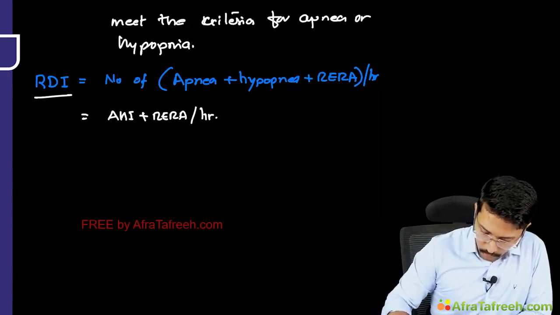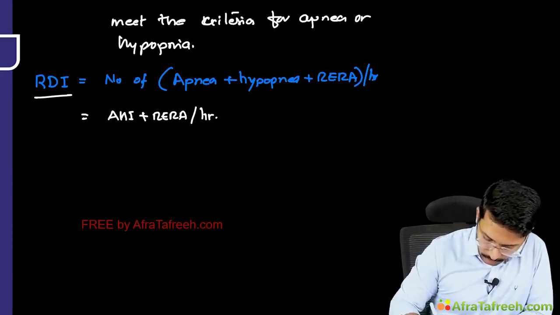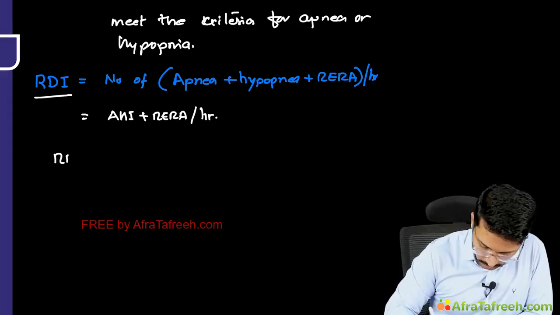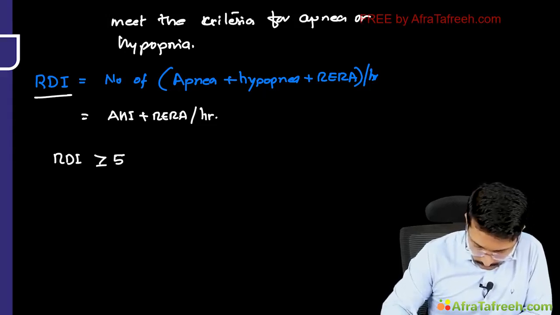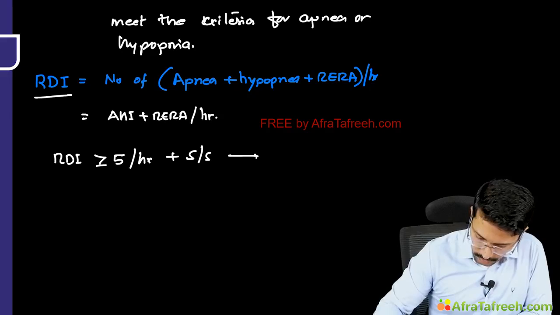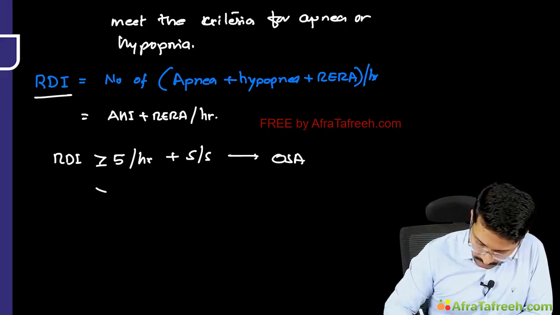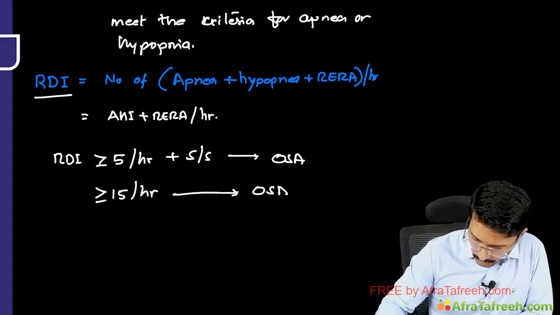Okay, if you are using RDI for the diagnosis, then you have to remember that the numbers remain the same here. So RDI of more than or equal to 5 per hour of sleep plus signs and symptoms, we can make the diagnosis of OSA. And in the absence of symptoms, if the RDI is more than or equal to 15 per hour, then also we can make the diagnosis of OSA.